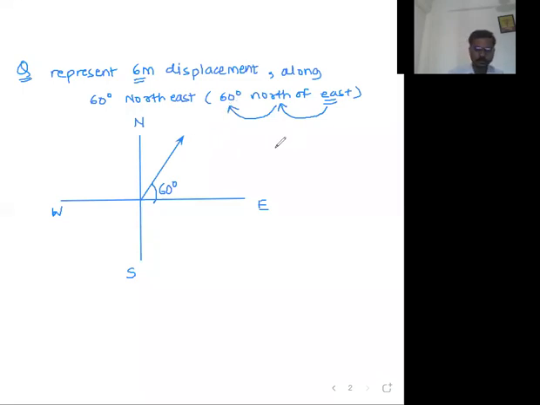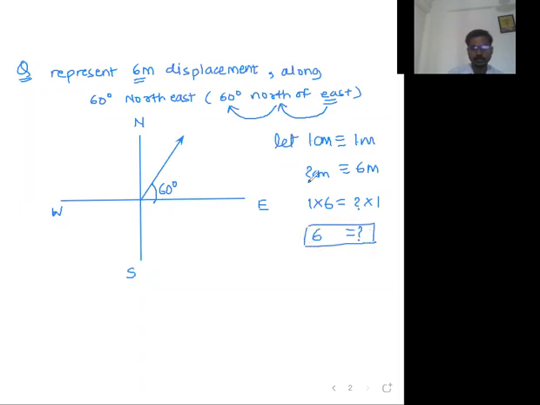Now let 1 centimeter be equivalent to 1 meter, then how many centimeter are required for 6 meter? We can do the cross multiplication. 1 into 6 is equal to question mark into 1. The answer is very simple. Question mark is equal to 6. So 6 centimeters are required for representation of 6 meter.